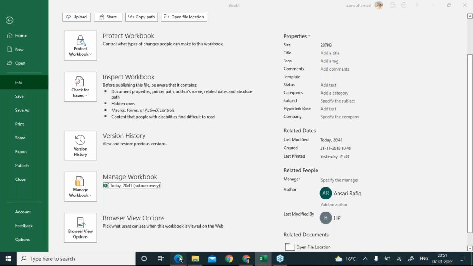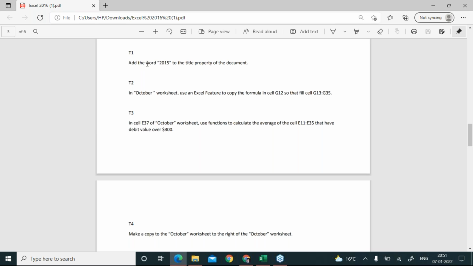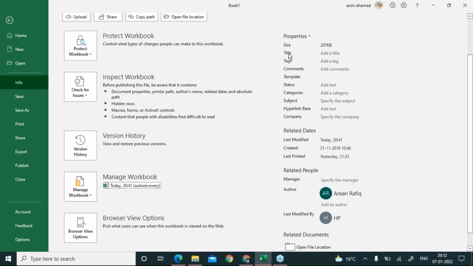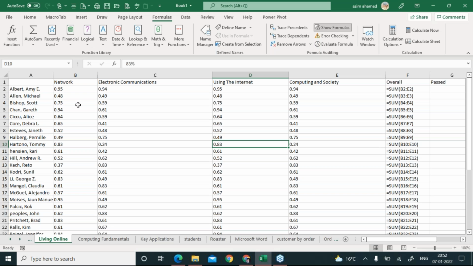Now go back to your question and see what it says. Add the word 2015 to the title property. So where is the title property? Look, this is the title, and now you have to click here and just type 2015. That's all you have to do, and that's it. It's done. Now click on this arrow and you will be back to your sheet. This is exactly the meaning of this question. Is it clear now?